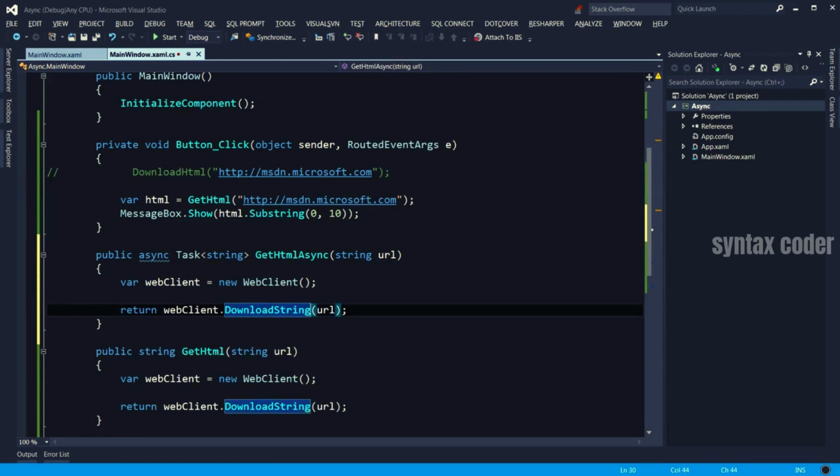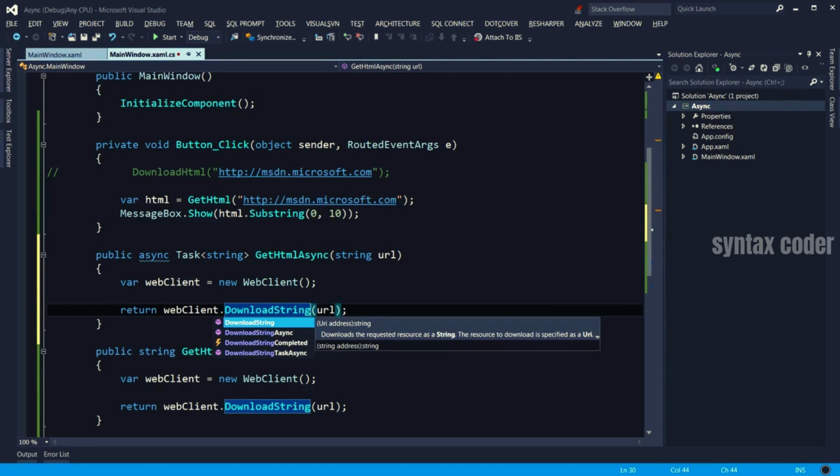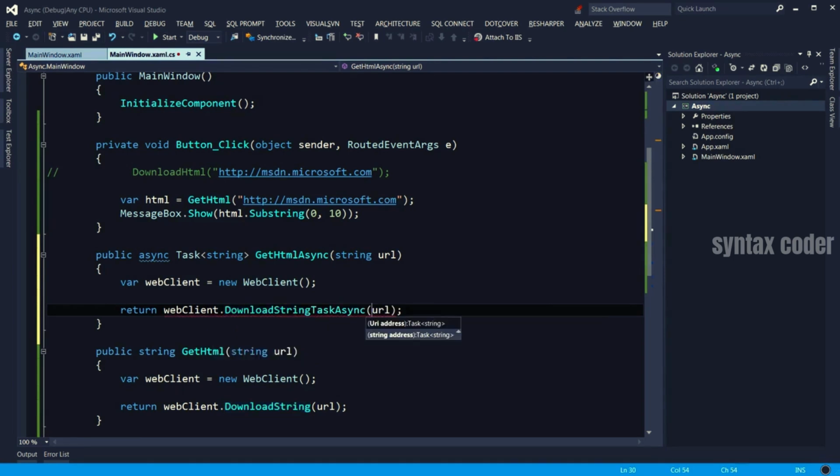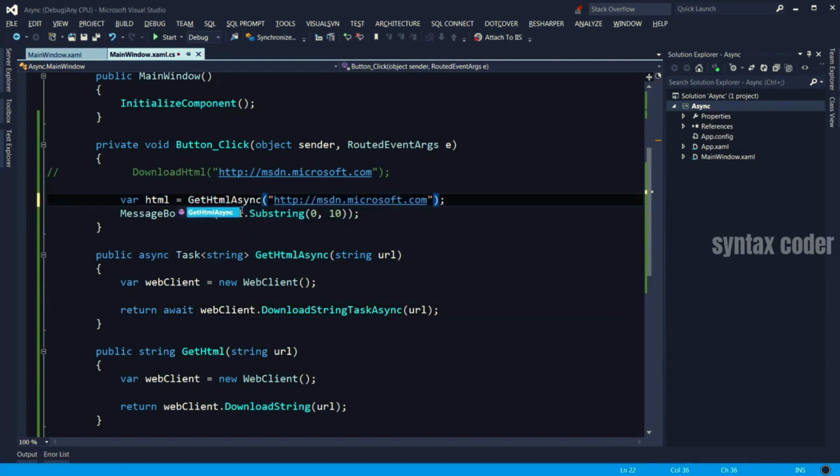instead of calling DownloadString, which is a blocking operation, I'm going to call DownloadStringTaskAsync. And as I said, this method returns a task of a string, as you see here. So we need to await that to tell the runtime not to wait for the result of this method and continue execution. Okay, now here in button_Click where we call GetHtml, we're gonna replace this with GetHtmlAsync.